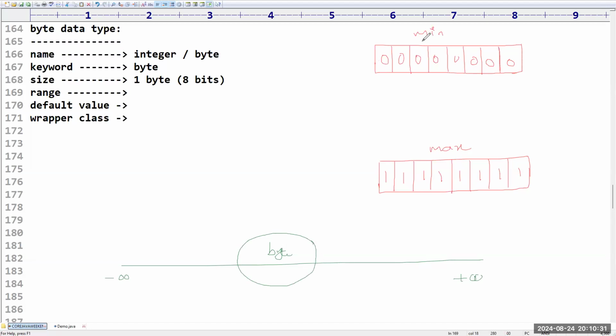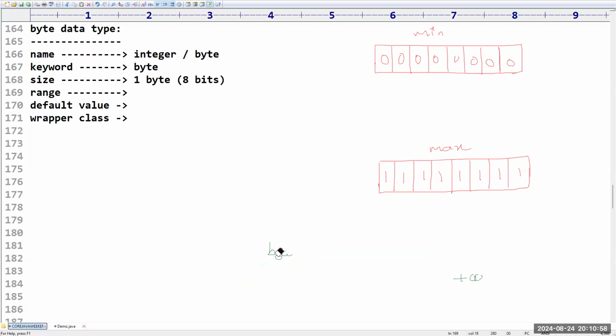If you want to find the minimum value, all the values should be 0, right, sir? Yes, sir. So all these values are zero in 8 slots. What number is it in integer terms? Are you interested to know that? Definitely, as a human programmer, I will explain. You will get clarity.